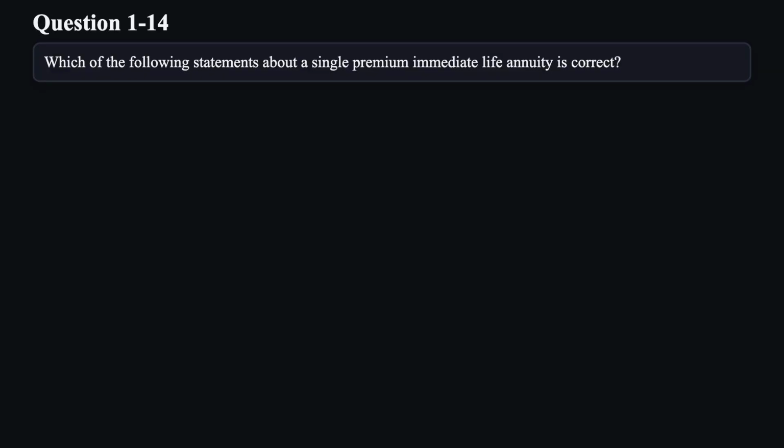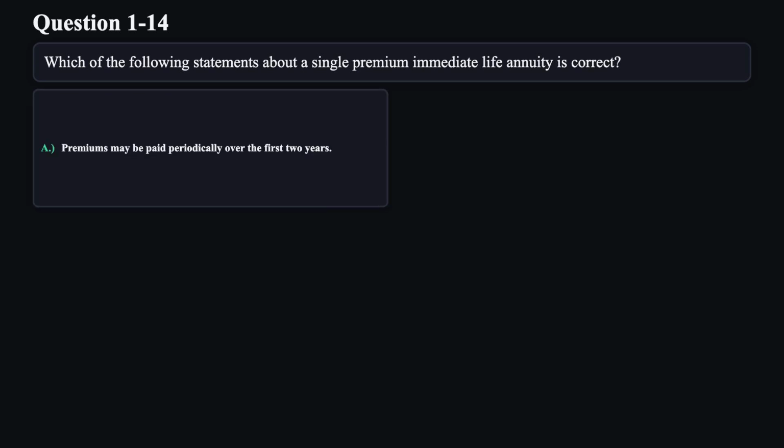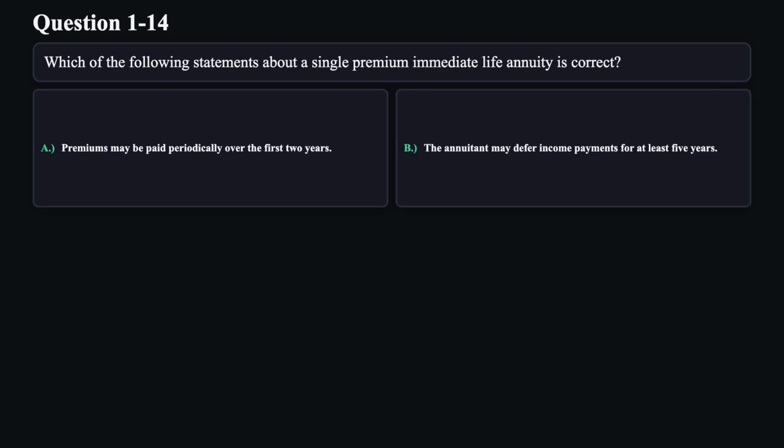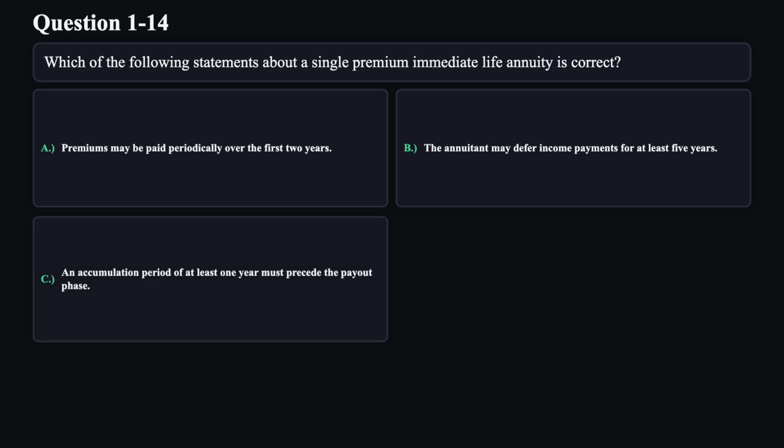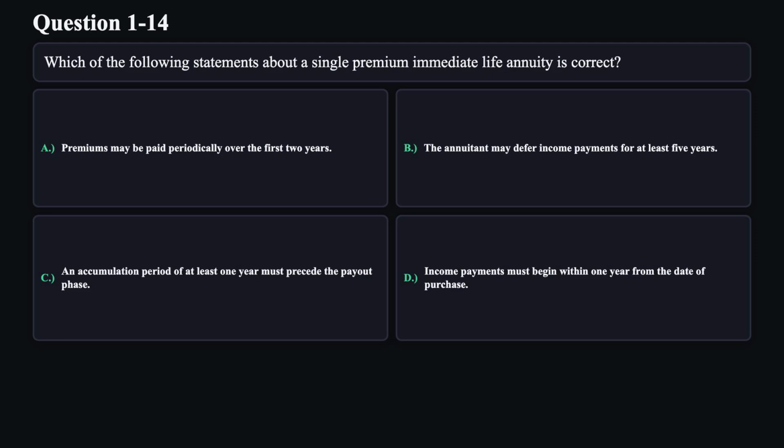Question 14. Which of the following statements about a single premium immediate life annuity is correct? A. Premiums may be paid periodically over the first 2 years. B. The annuitant may defer income payments for at least 5 years. C. An accumulation period of at least 1 year must precede the payout phase. D. Income payments must begin within 1 year from the date of purchase.